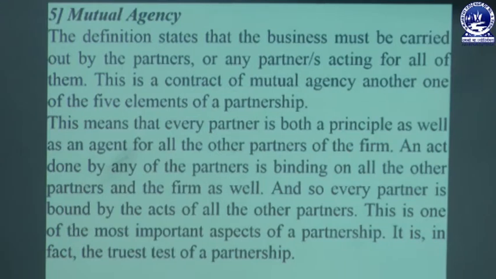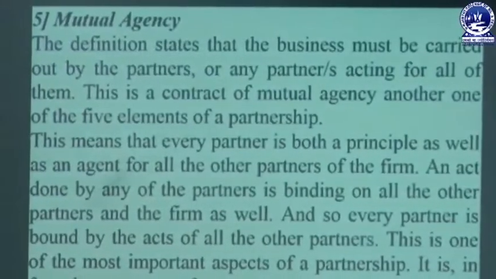So mutual agency signifies that business is carried on by all the partners, or any of them acting for all the other partners. If there are 5 partners in a partnership business and one partner is active, the business is carried on by that one active partner, and the decisions or roles performed by that active partner must be followed by the other 4 partners. If all 5 partners are active, then they have to distribute their activities as per the needs of the business. So this is known as mutual agency.